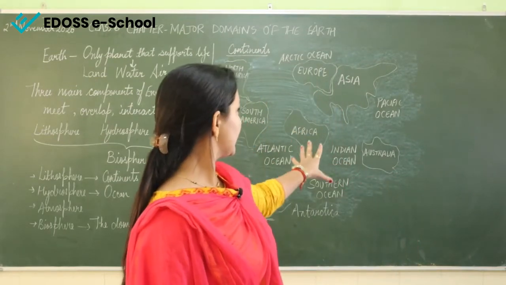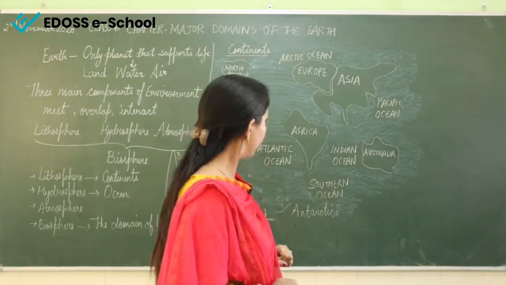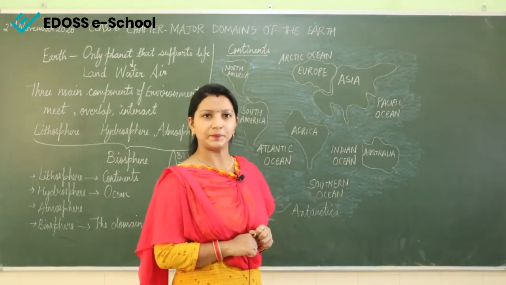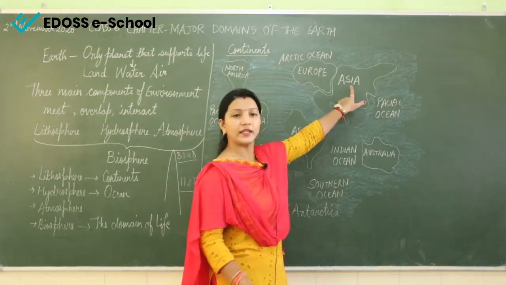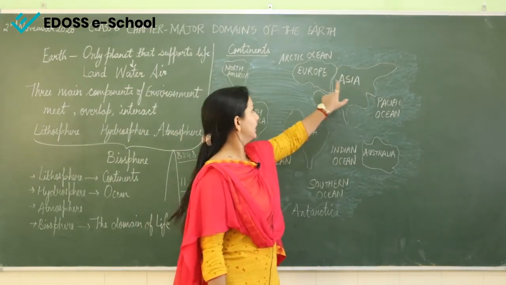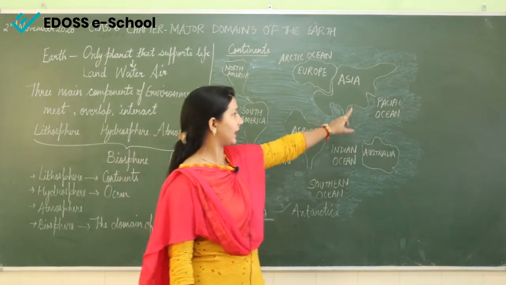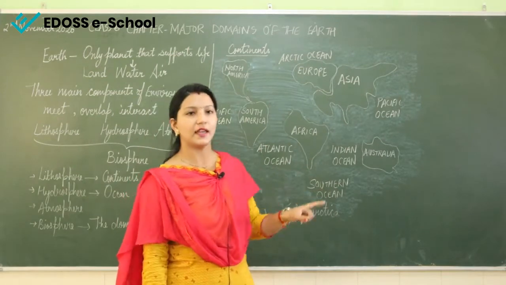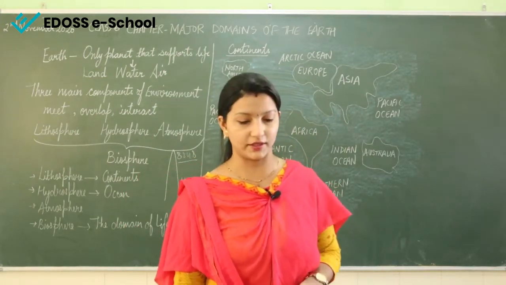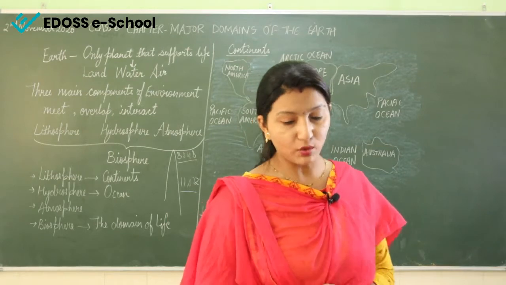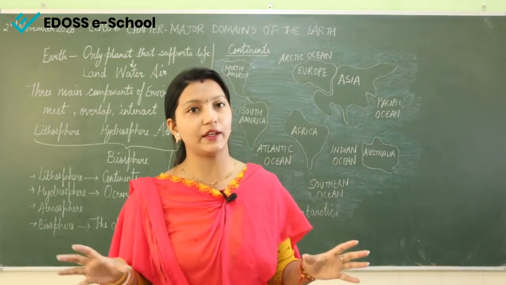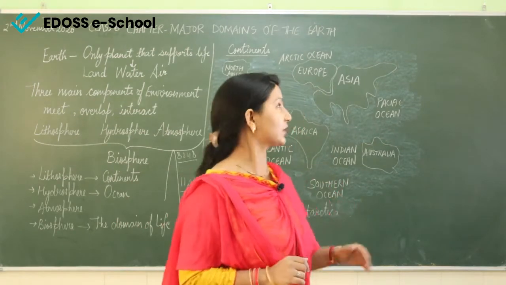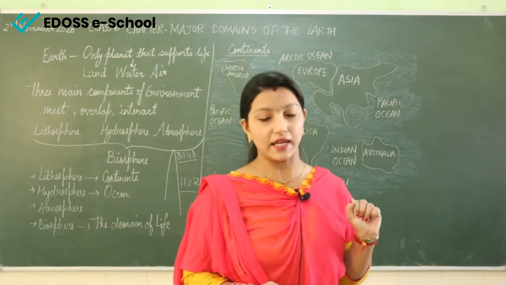Now talking about all these continents. By the picture you can make out which is the largest continent. If you see here, it's Asia. See the size of all other continents and see the size of Asia. So among all these 7 continents, Asia is the largest continent. It covers about 1/3 of the total land area of the earth. So 1/3 of the total land area of the earth is covered only by this continent Asia.